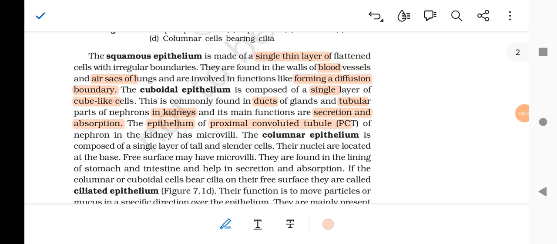The columnar epithelium is composed of a single layer of tall and slender cells. The nuclei are located at the base. Free surface may have microvilli. They are found in the lining of the stomach and intestine and help in secretion and absorption.